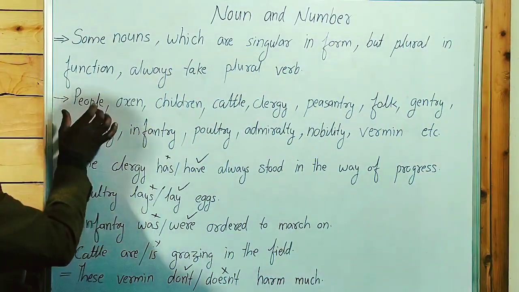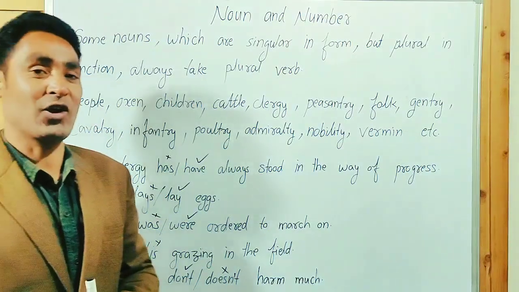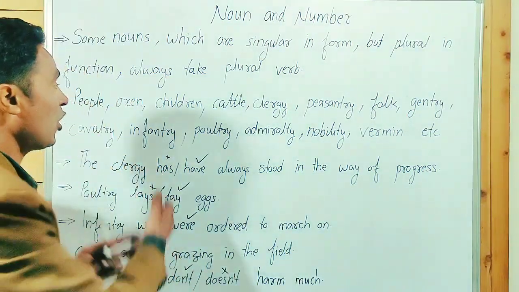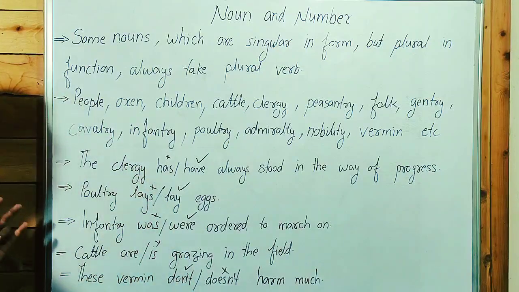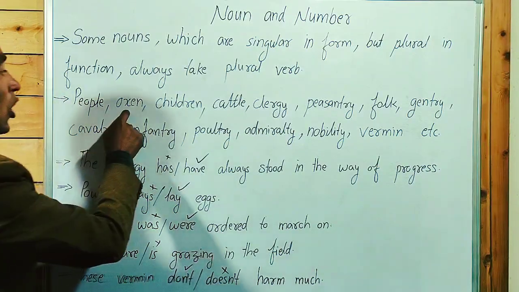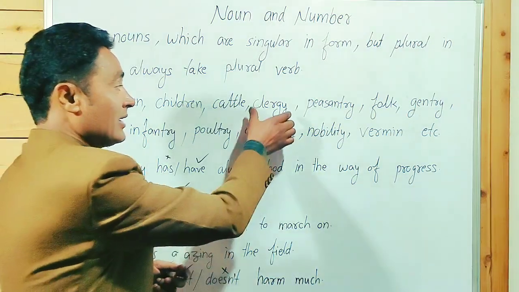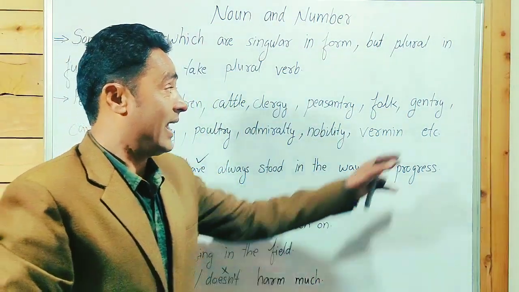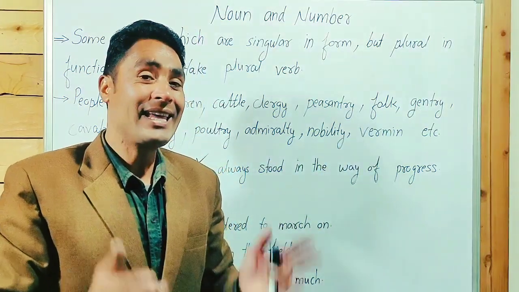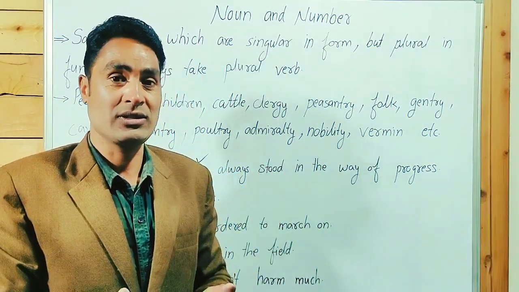So I repeat, with people, we can add s at the end of the noun: peoples, but not for the rest of all. Or people is possible. We can't write oxens, children's, cattles, allergies, peasantries, foxes, and gentries. S and es we don't use.